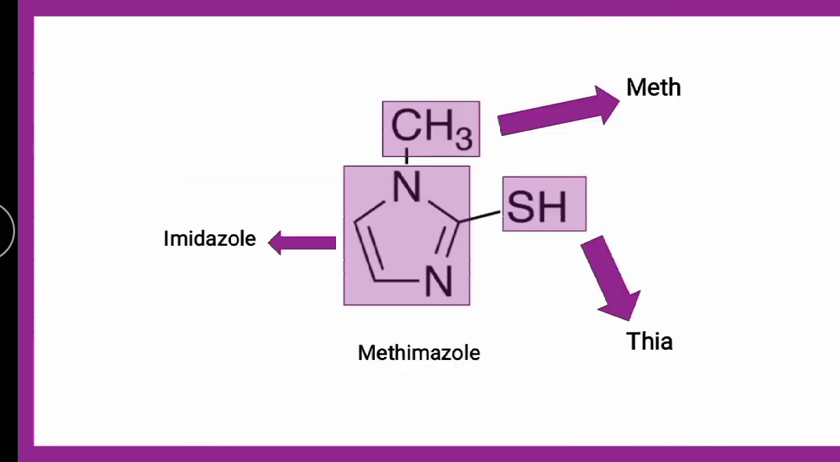Next you can see here, every structure I have explained in detail. In methimazole, this one is imidazole. Now, in methimazole, "me" is for methyl, "thi" is for thia, that is SH, and "azole" for imidazole. So it is imidazole: methimazole, methyl, thia and imidazole.